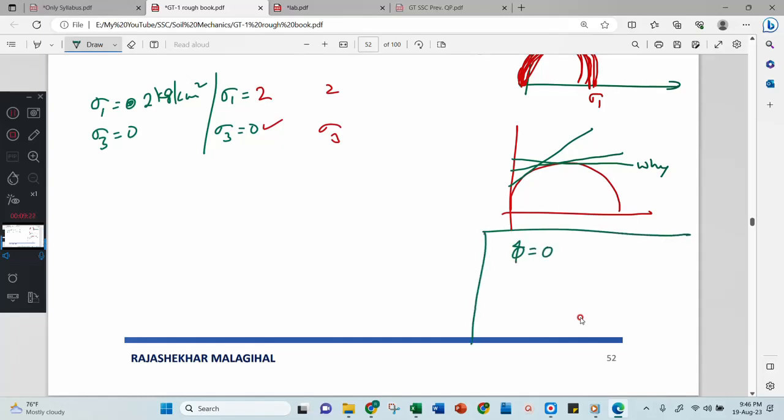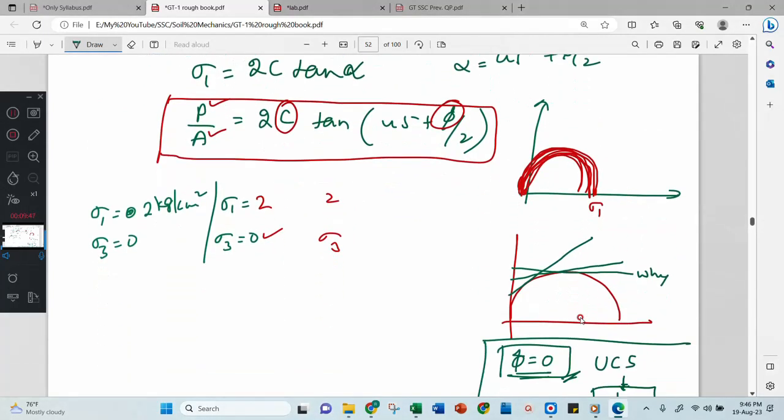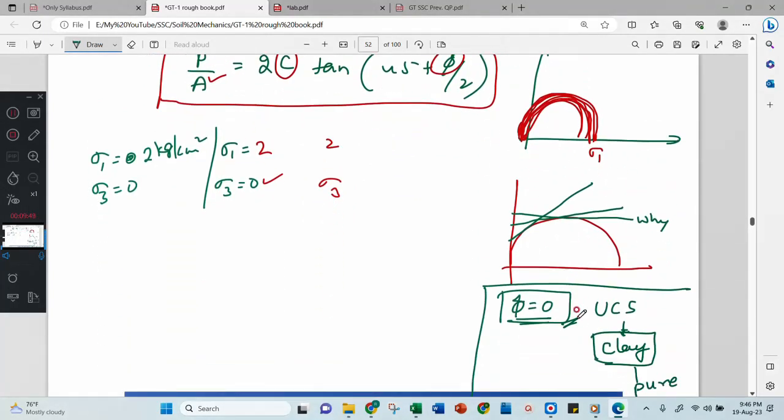You may think like this because the UCS test will be done mostly on clay soil. Clay soil, therefore you may consider phi equal to 0. Means if you know this is a pure clay, before doing the experiment you know already that the clay you are handling is a pure clay, then assume that phi equal to 0 and find out c. That is one thing. Okay, if you don't know, then